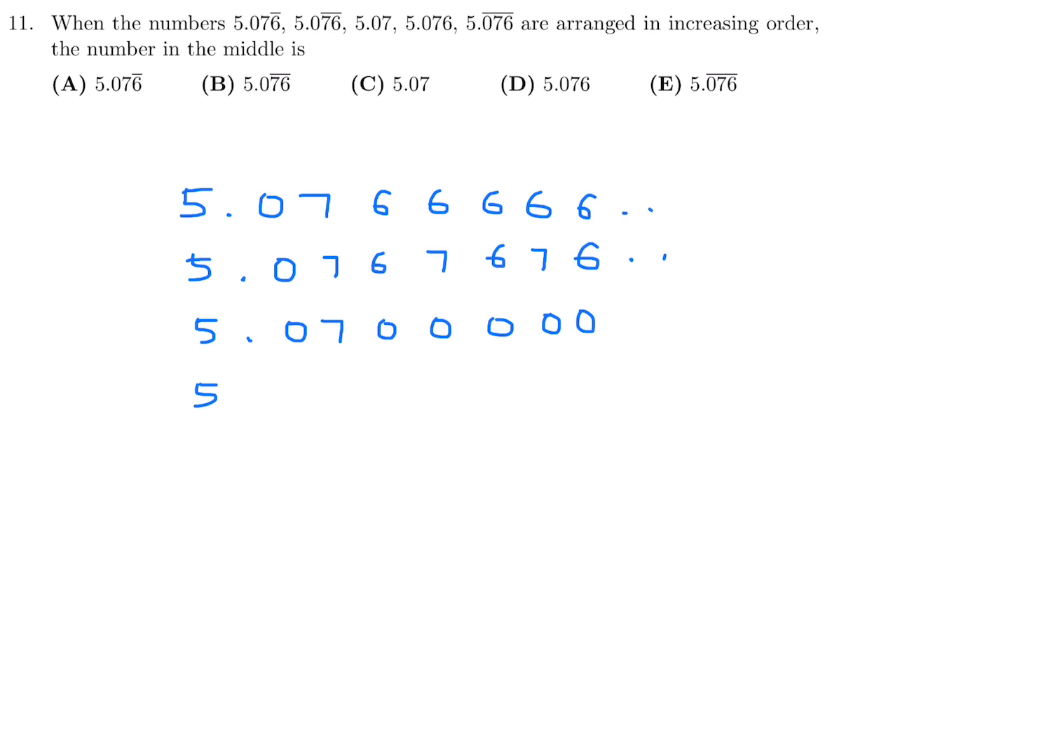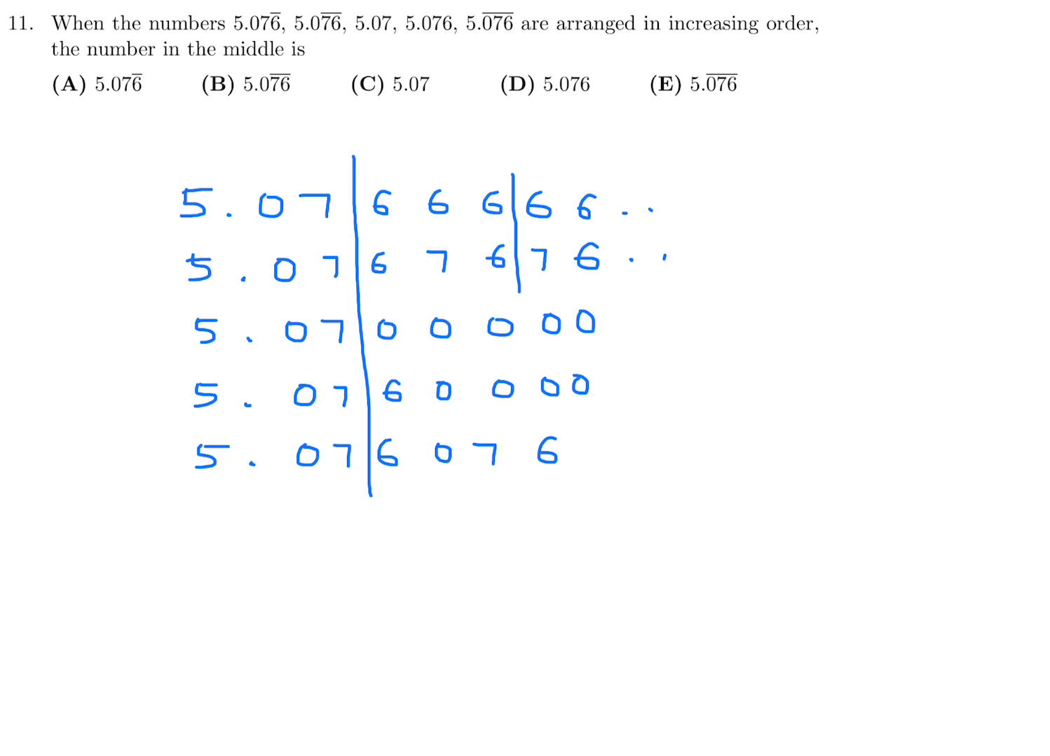And then the next one is 5.076, and then it ends. And then the last one is 5.076, and the 0.76 part keeps repeating. So as you can see, up until that point, all of these numbers are identical. But then I want to concentrate on the next 3 digits. Those next 3 digits will allow us very quickly to arrange them from smallest to largest.